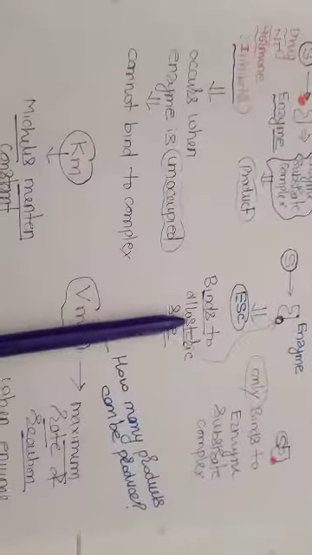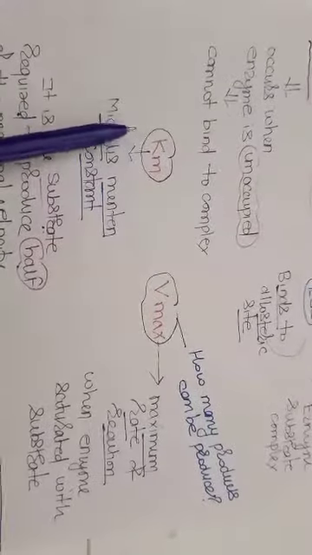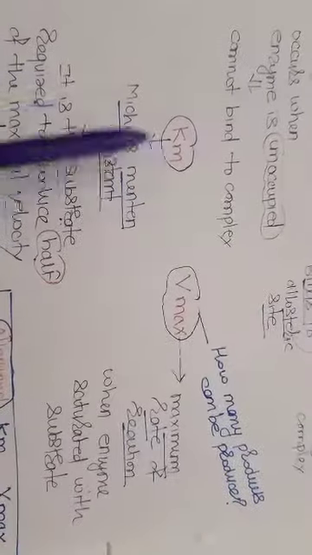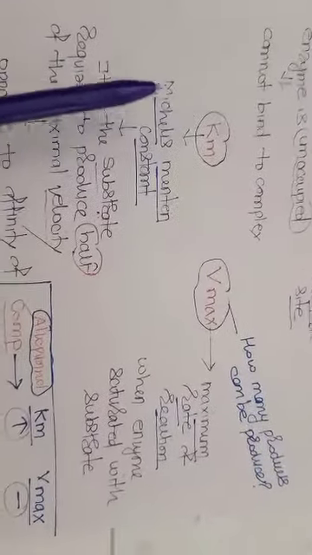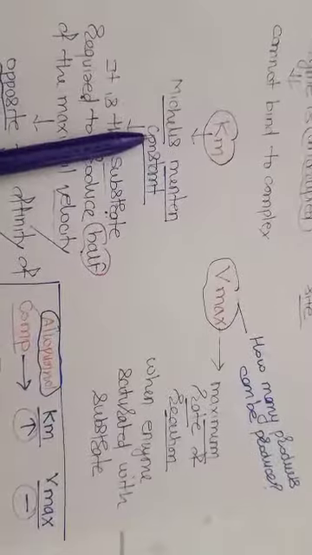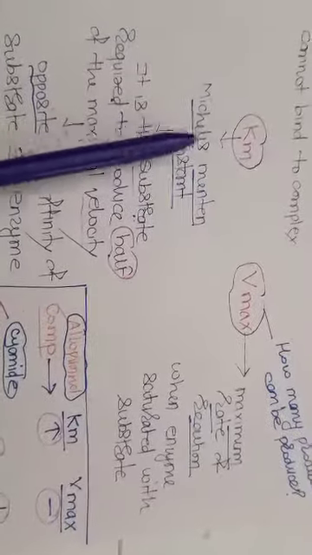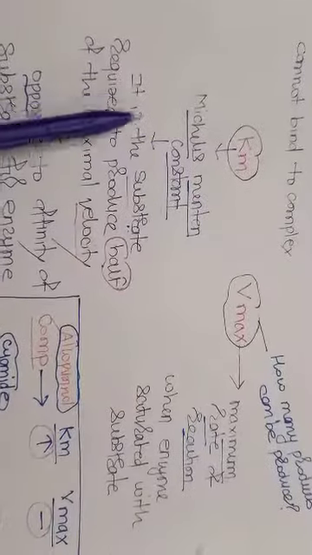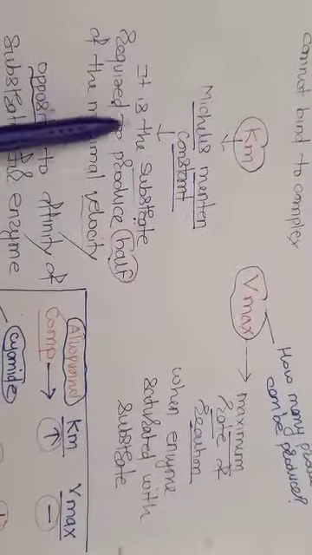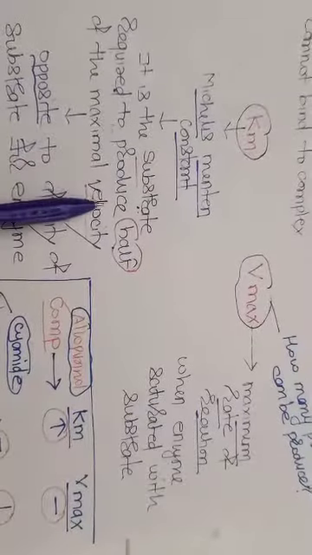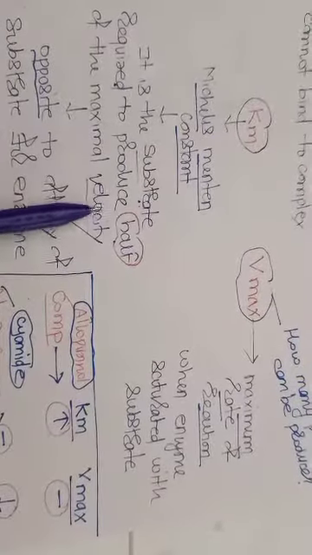Now for this we should know two things: Km and Vmax. Now what is this Km? Km is the Michaelis-Menten constant, and by definition it is the substrate concentration required to produce half of the maximum velocity, the maximum reaction velocity.